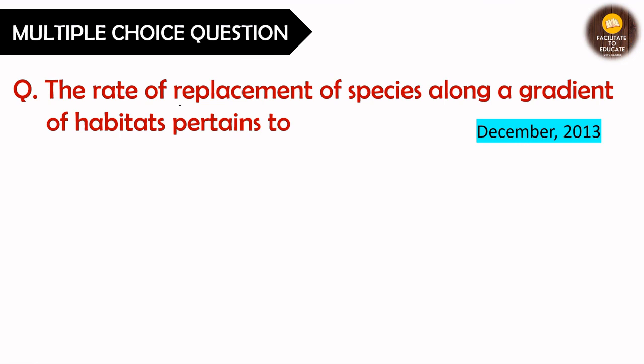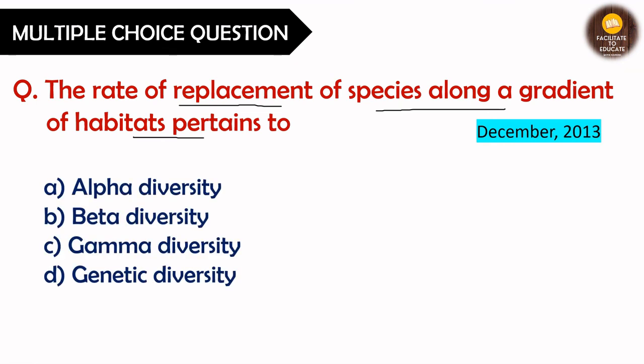Now, the rate of replacement of species along a gradient of habitats pertains to which type of diversity? So, whenever we are going to talk about a change in the ecosystems, change in the species of an ecosystem or of a habitat, we are definitely concerned with beta diversity, right?